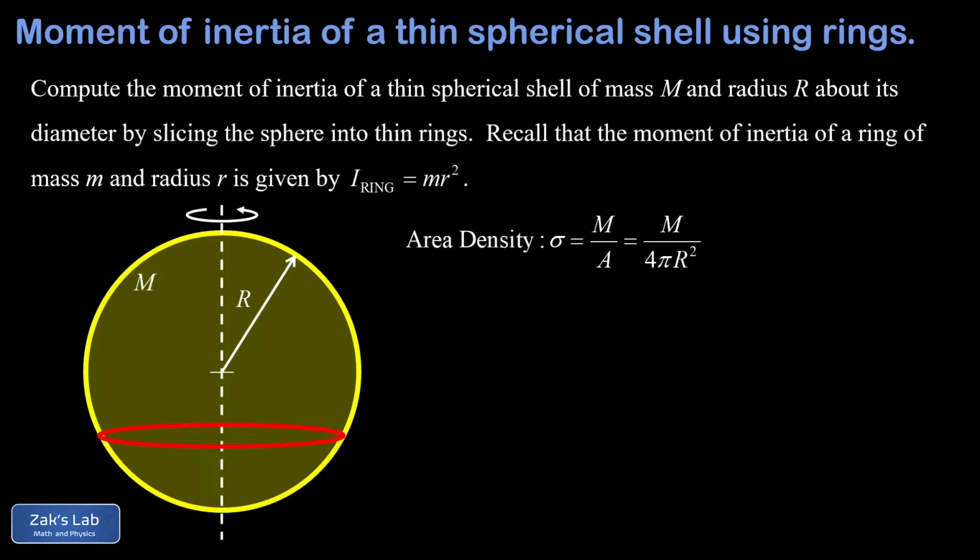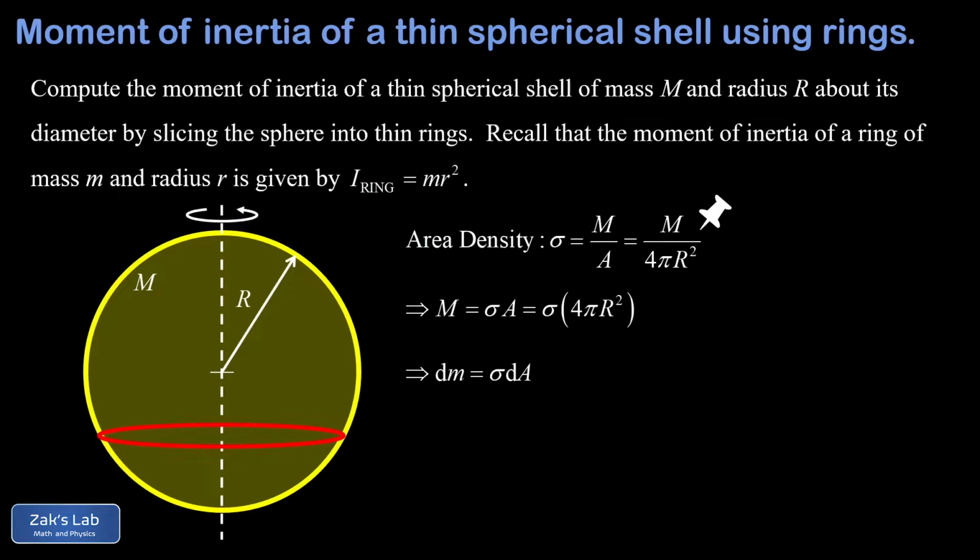And we're actually going to need this expression at the very end of our problem, so we'll stick a pin in that. Note that we can also say the total mass of the sphere is given by sigma times the area. So our mass can be expressed as sigma times A or sigma times 4 pi R squared. But this idea that mass is given by area density multiplied by area also applies to the infinitesimal surface area contained in our thin ring slice. So we can say that the differential mass of the slice, dm, is given by sigma multiplied by dA, where dA is that differential amount of area contained in the ring.